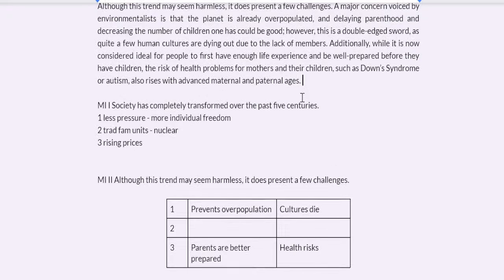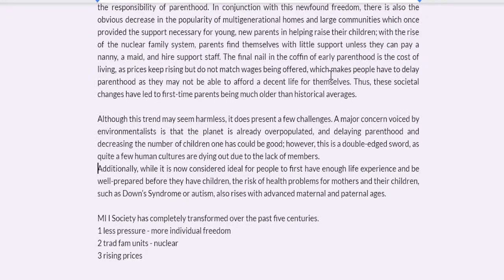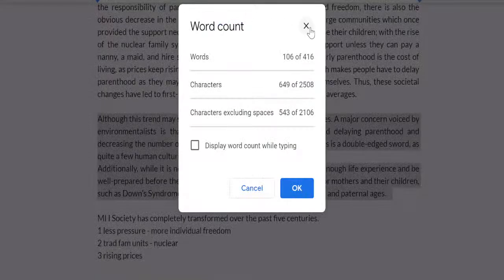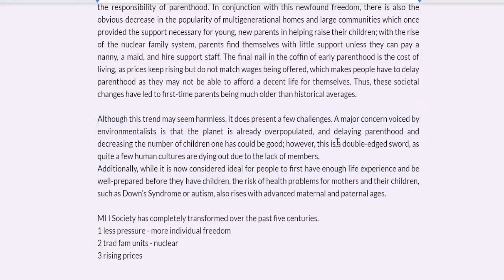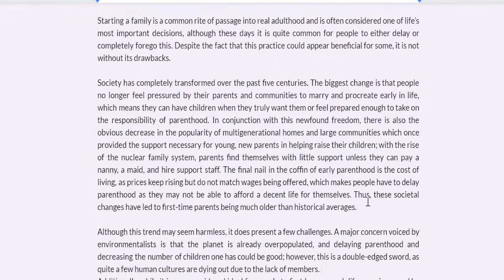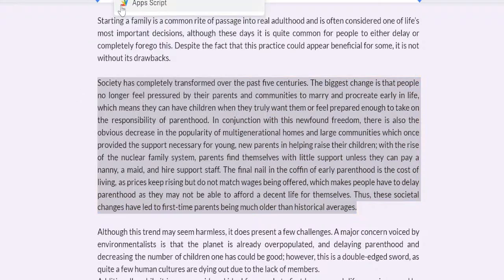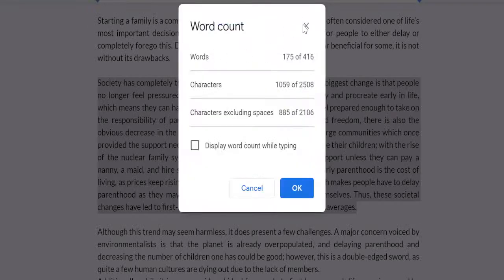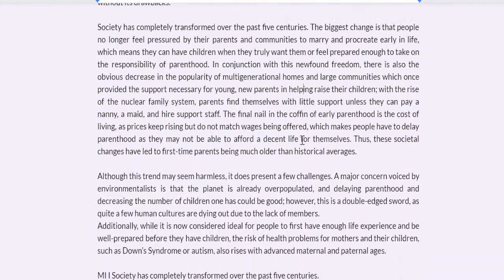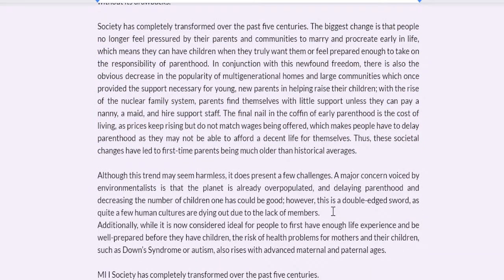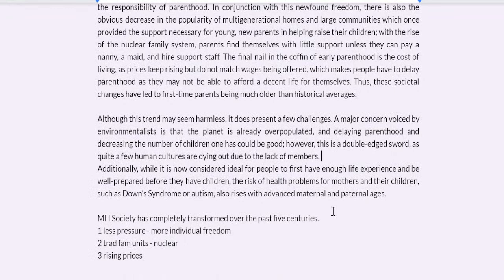I'm talking about economy, so that really should be over here. I think I'll put this over here, and I'll just think about what I can write over here, because I kind of want to combine the benefits and the drawbacks. I know that I've taken kind of a more difficult route, but I kind of enjoy the challenge. So let's see. Okay, let me just have a look at how many words. Kind of looks kind of big. How many words is this? Oh, that's huge. 175. Okay, that's fine. I mean, okay. A major concern voiced by environmentalists. Okay.